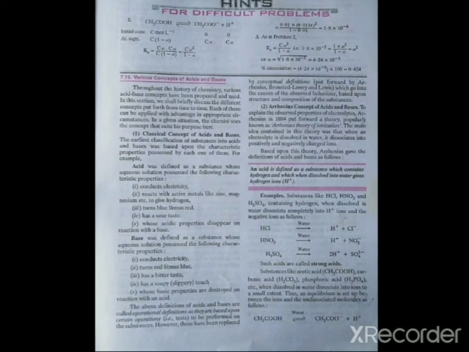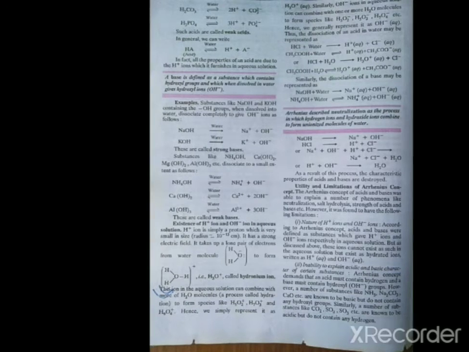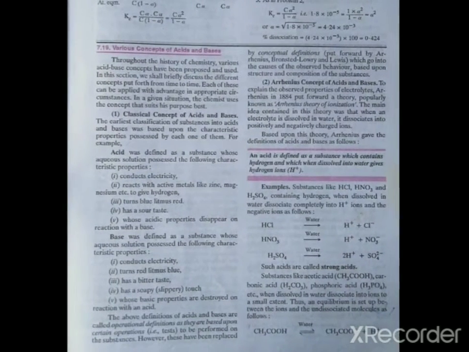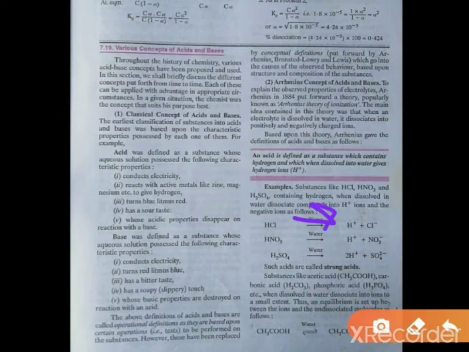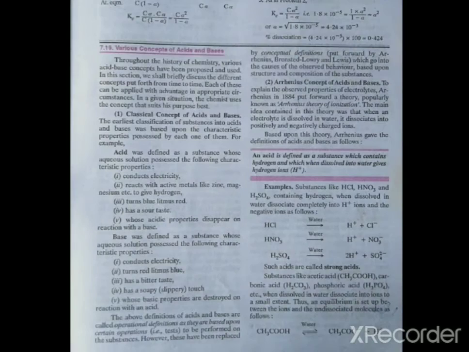Students, talking about strong acid, weak acid, and strong base, weak base. As you can see here, there is a straight arrow, that is, the reaction is irreversible, or you can say complete dissociation of ions takes place in the case of a strong acid, and partial dissociation of ions takes place in the case of a weak acid.